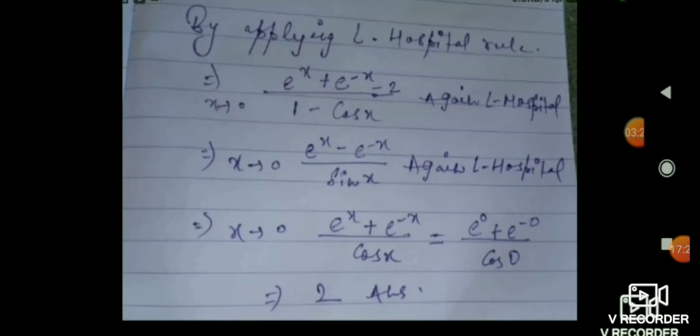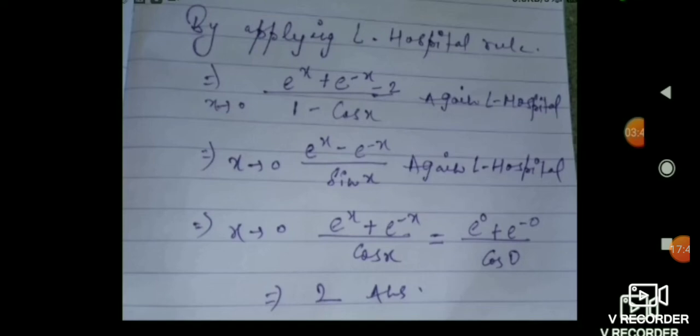Then again I put x equal to 0, then again it is 0 by 0 form. So again I will apply L'Hospital rule, again I will differentiate it. Then after that I will get e to the power x minus e to the power minus x divided by sin x. Then again I put x equal to 0, then again it is showing 0 by 0 form.